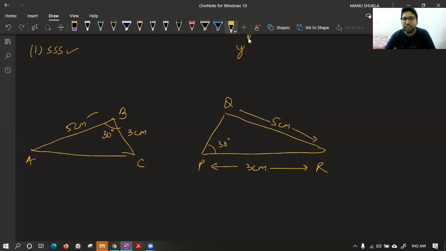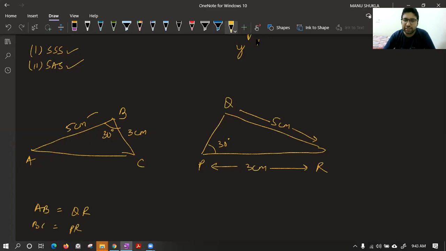The second criteria that we have learned is side angle side. So if you observe, you have two sides equal. Yes, you have AB is equal to QR. You have BC is equal to PR. So yes, we have two sides equal.